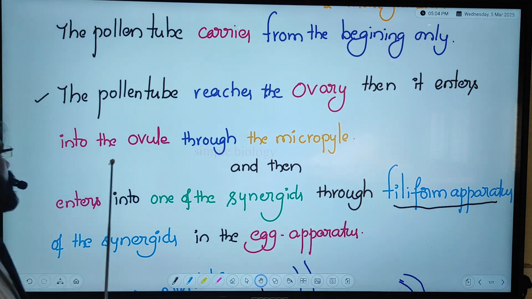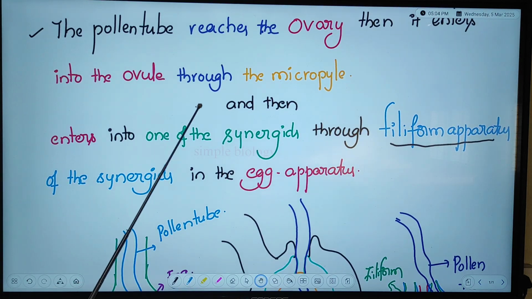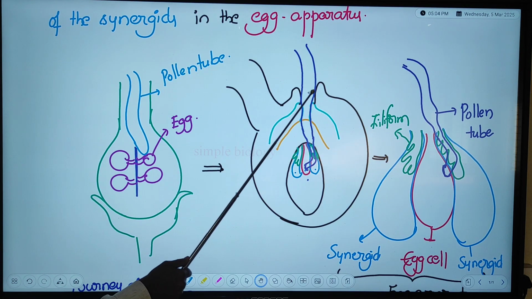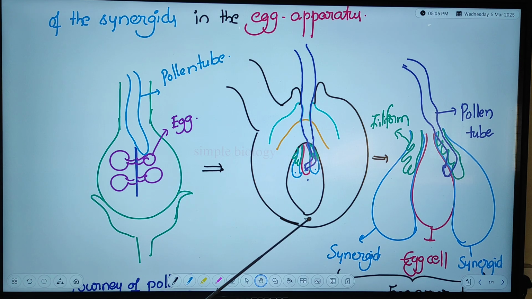Next, the pollen tube reaches the ovary. Then it enters the ovule through the micropylar region. You know the micropylar region. Here, if you see, the integuments are open. That is the micropylar region. Opposite to it is the chalaza region. Inside, the embryo sac is present.